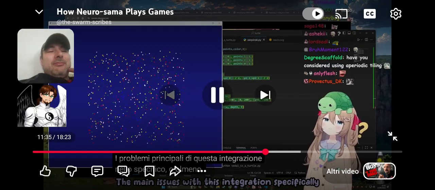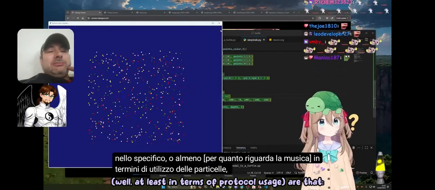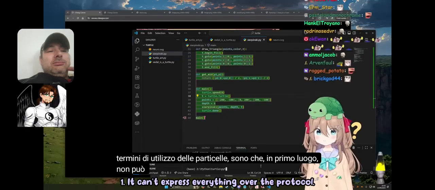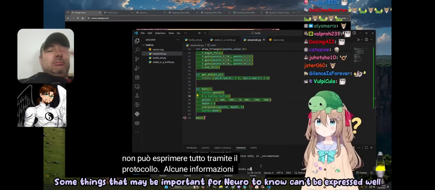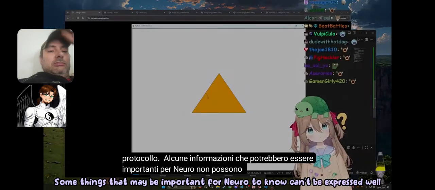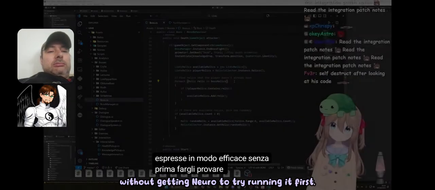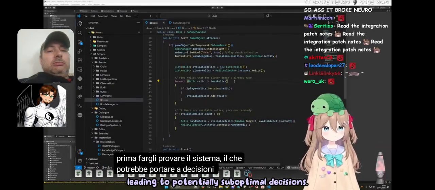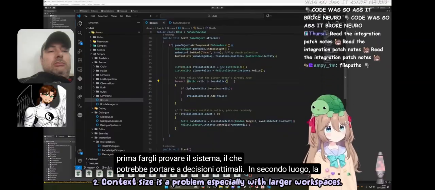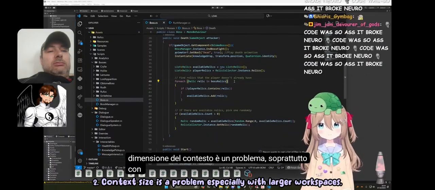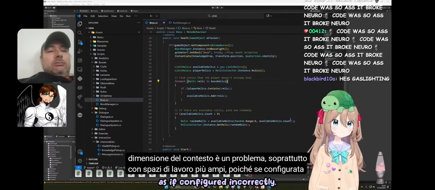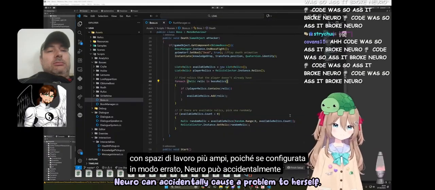The issues with this integration specifically, at least in terms of protocol usage, are that, 1. It can't express everything over the protocol. Some things that may be important for Neuro to know can't be expressed well without getting Neuro to try running it first, leading to potentially suboptimal decisions. 2. Context size is a problem, especially with larger workspaces, as if configured incorrectly, Neuro can accidentally cause a problem to herself.